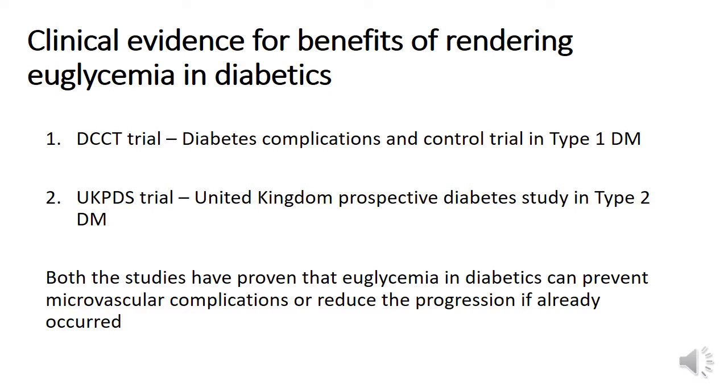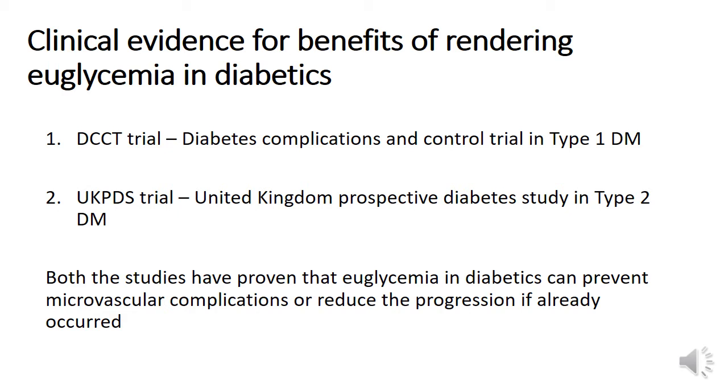The clinical evidence that the glucose lowering effect of insulin prevents the microvascular complications or retards the progression of these complications if already present is given by evidence-based medicine. Two large multicentric trials are evidence for this.